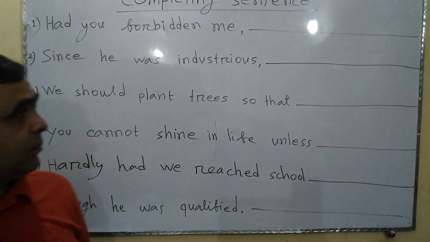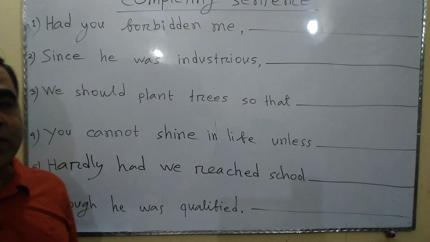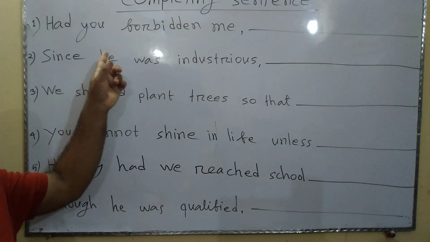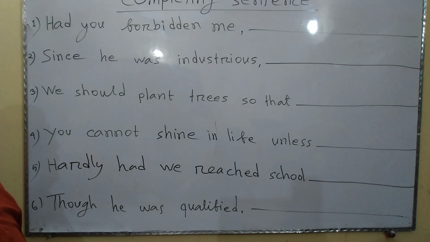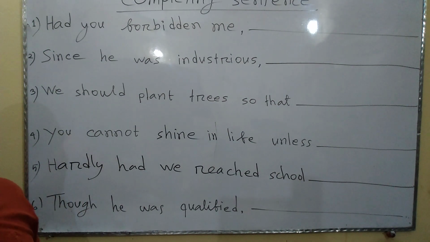Well, look at the first sentence here. Had you forbidden me. First of all, you have to find out whether there is any conjunction in this sentence, so that you can write down the missing part of this sentence considering the given conjunction.